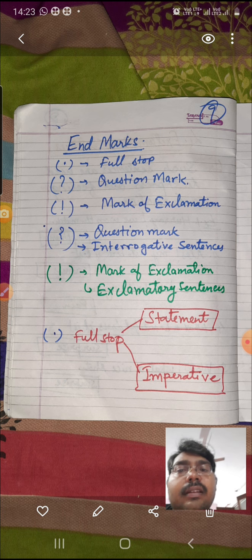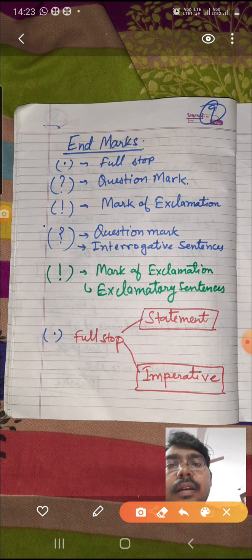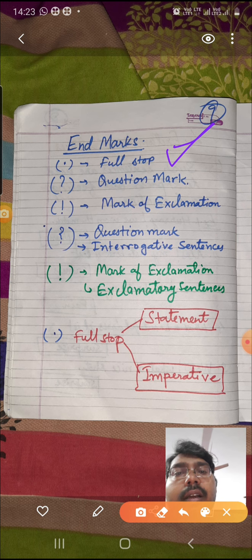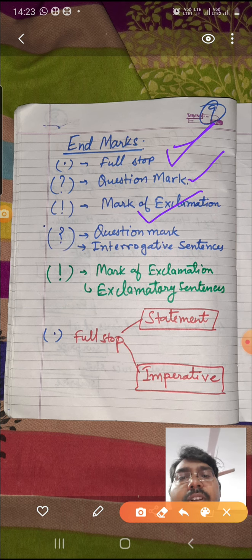There are three kinds of end marks. The first one is your full stop, this dot. The next one is a question mark, everybody knows about it. And this is a mark of exclamation, a straight line and a point below it. So these are the three end marks. You can look at these end marks and easily find out.